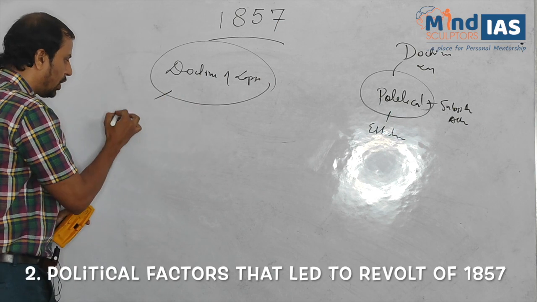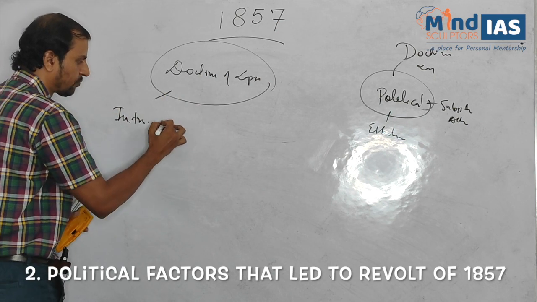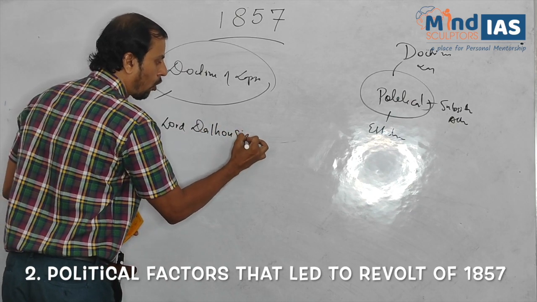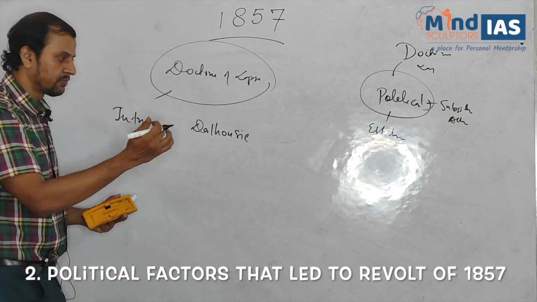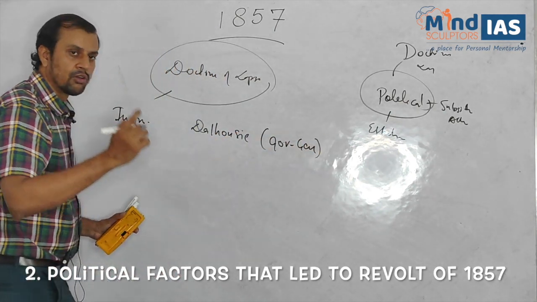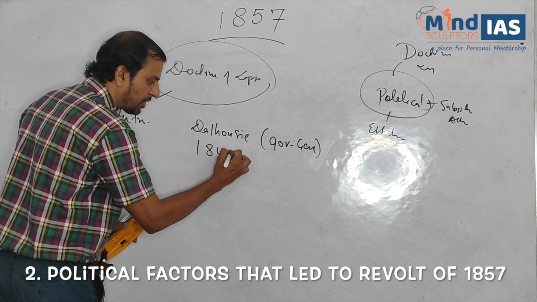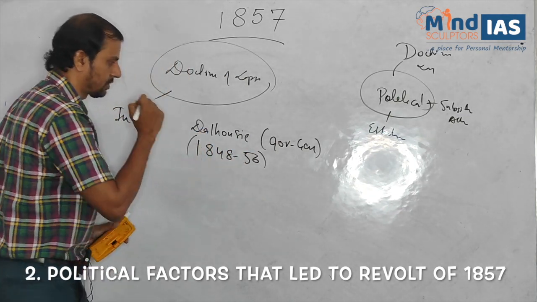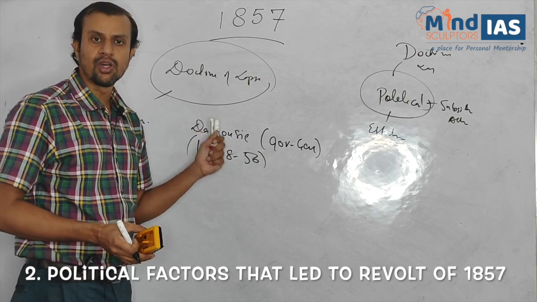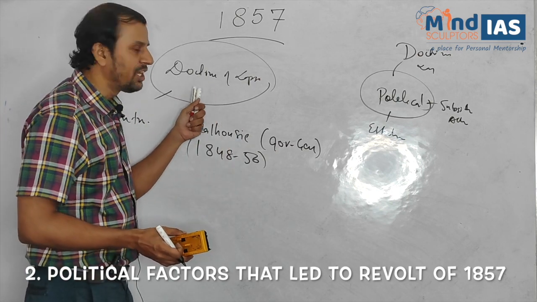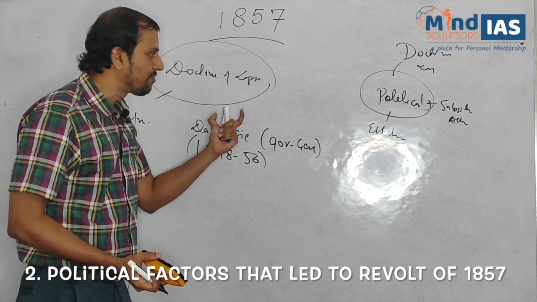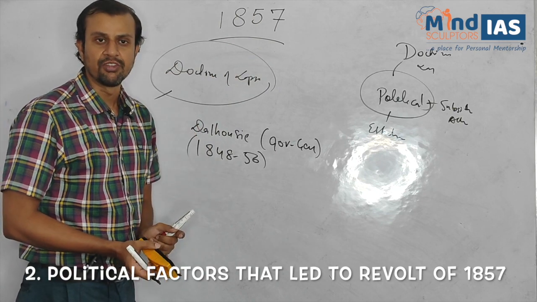Now, this single policy of Lord Dalhousie is believed to be the major factor which led to the revolt of 1857.